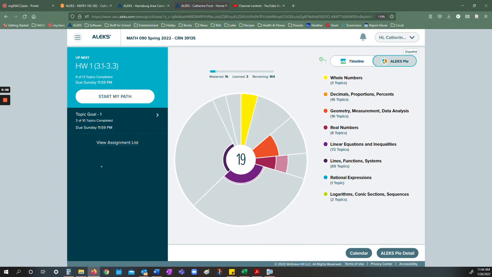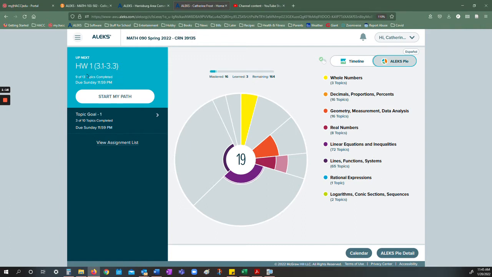So I want to continue doing my homework, so I'm going to click Start My Path. It might sometimes say Continue My Path or something. By the way, if I clicked here where it says topical, it's going to go to the same place. So these two assignments overlap. As you're completing one, you're also completing the other.